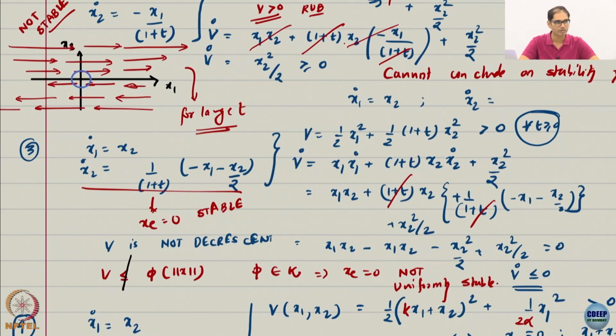No, that is not enough. In fact, even if you do 100, you can't claim. It is just a deficiency in your choice of V and not in terms of the system itself. Yeah, okay, great. Any questions?